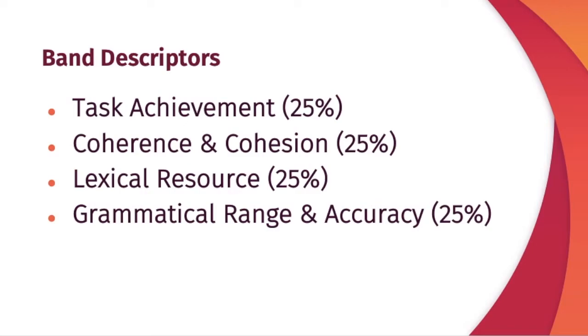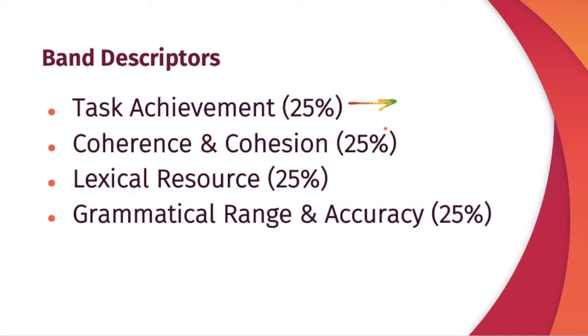Task achievement means you should present a clear overview of what statistical information you're looking at. Are you able to cover the key features adequately or not? And remember, you're not writing too much detail, and you're not writing something that is inaccurate or that has no data to support it.